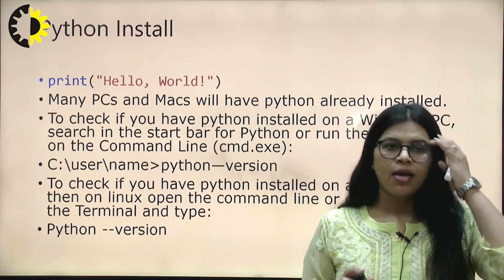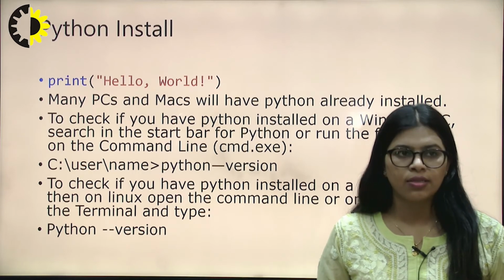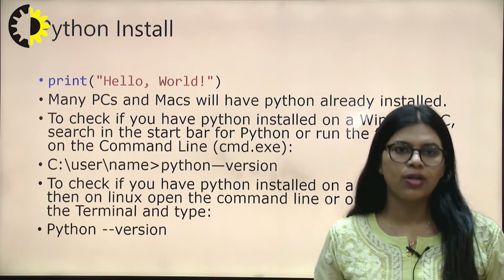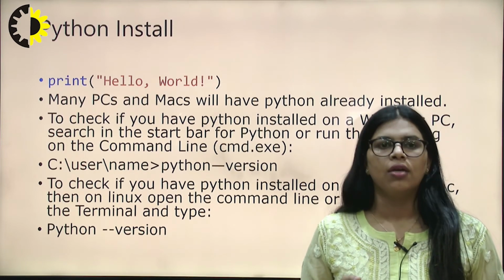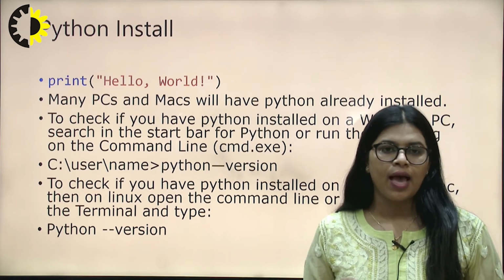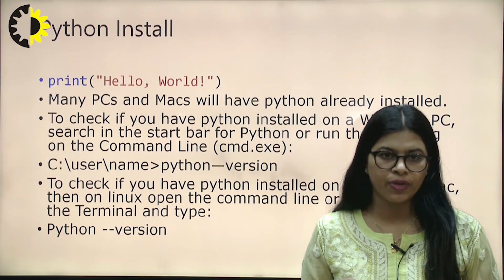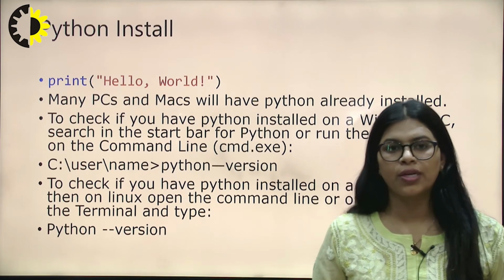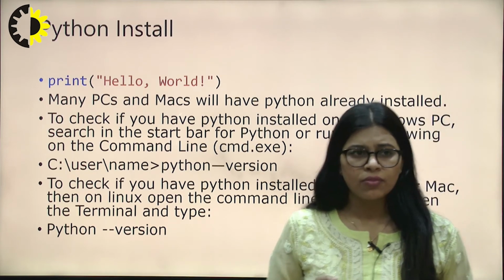There are various ways to install Python, but I am telling you two methods. First, you need to download it directly from Google, that is python.org, and you will get the latest Python software.